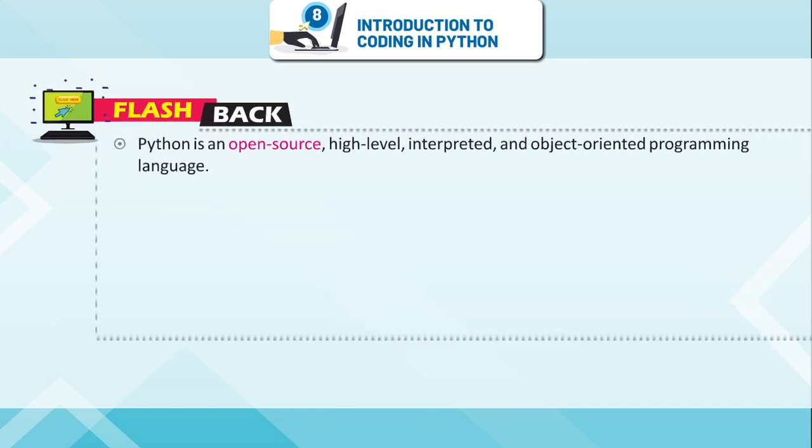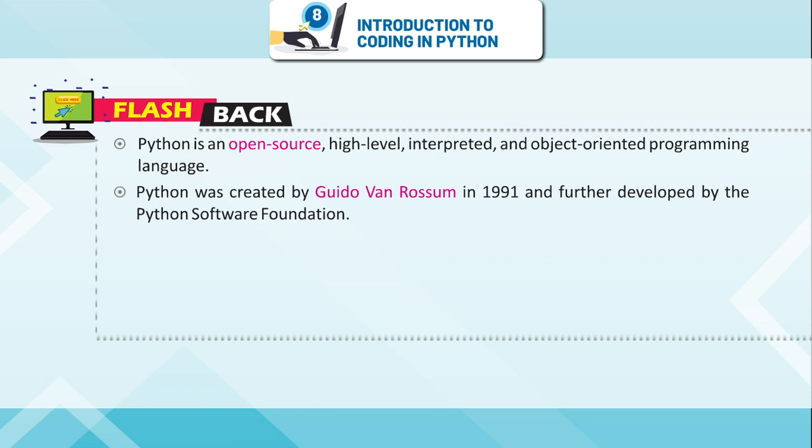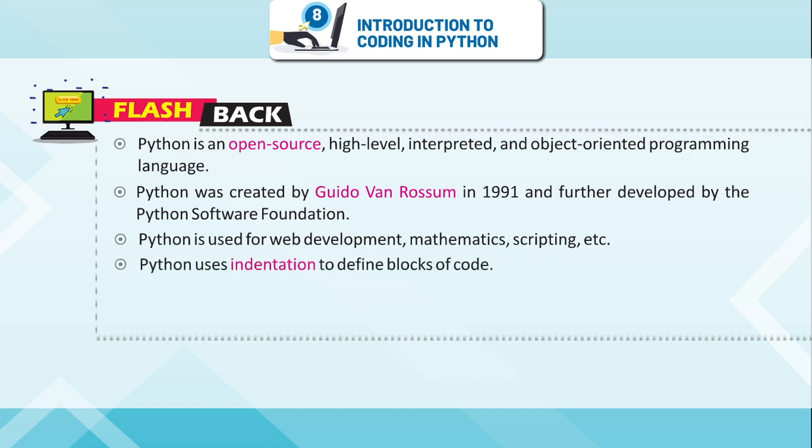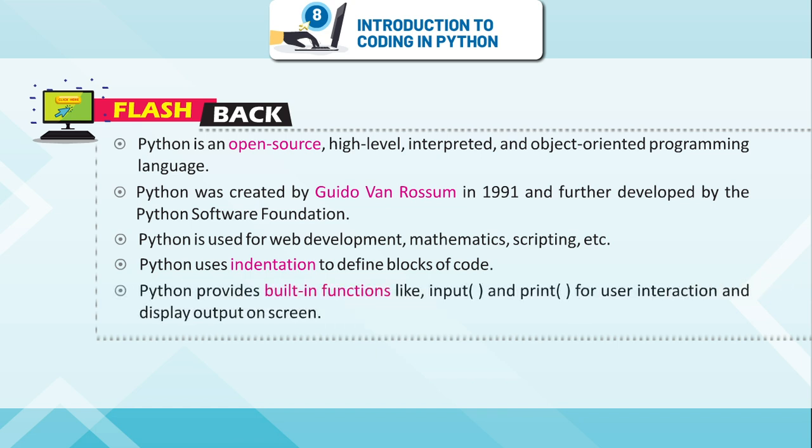Flashback. Python is an open source, high-level, interpreted and object-oriented programming language. Python was created by Guido van Rossum in 1991 and further developed by the Python Software Foundation. Python is used for web development, mathematics, scripting, etc. Python uses indentation to define blocks of code.